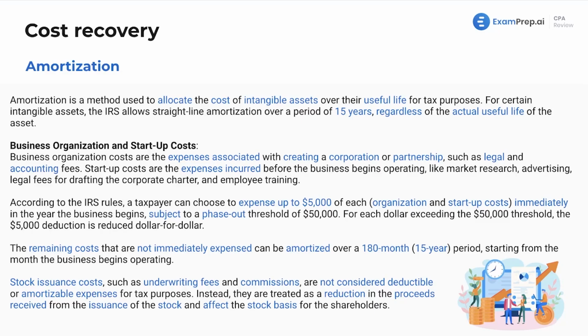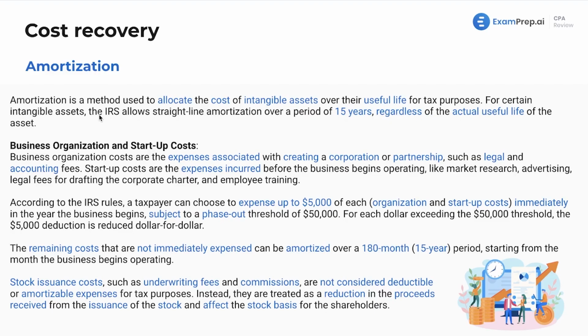Amortization. This is another cost recovery. We are dealing with intangible assets now. We dealt with tangible assets, personal property, real property, dealt with briefly depletion, all that good stuff. Now we're dealing with amortization. Well, this is a method used to allocate the cost of intangible assets over their useful life for tax purposes.